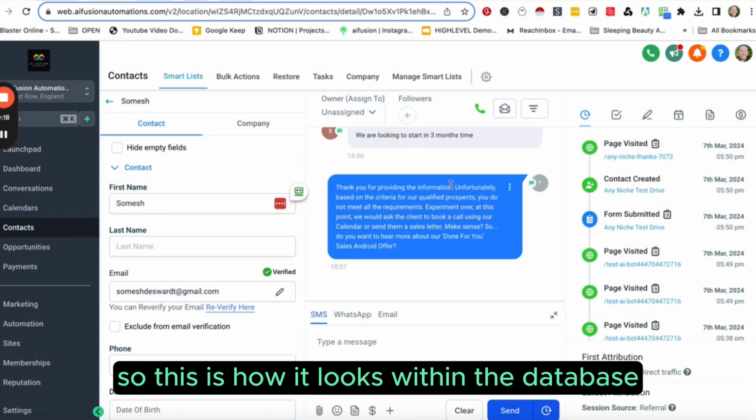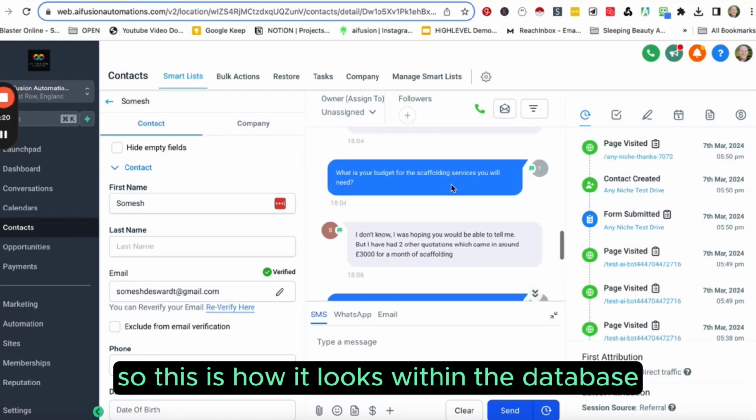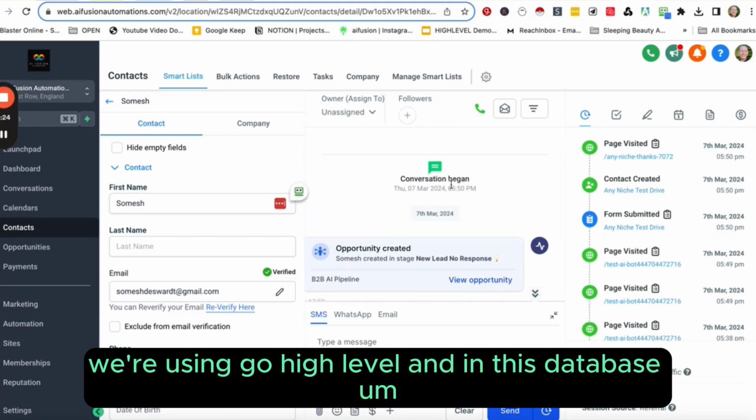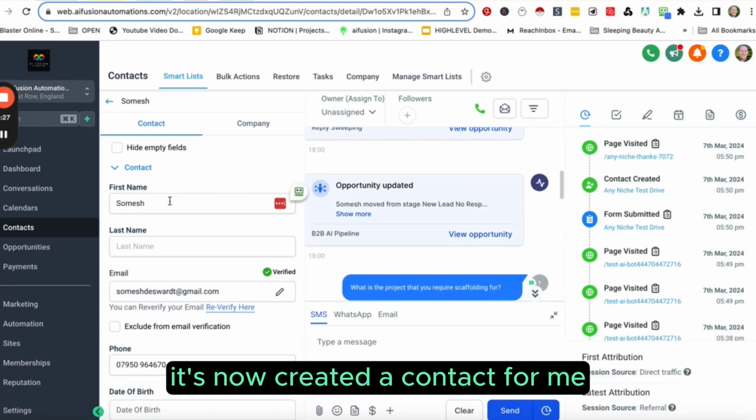So this is how it looks within the database. The database we're using is Go High Level, and in this database it's now created a contact for me.